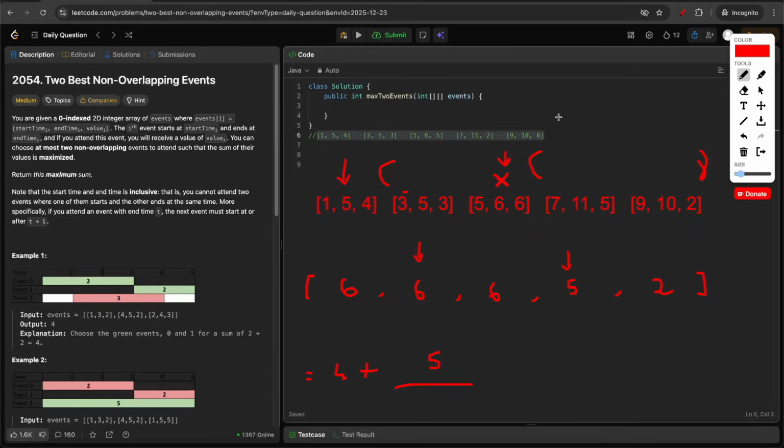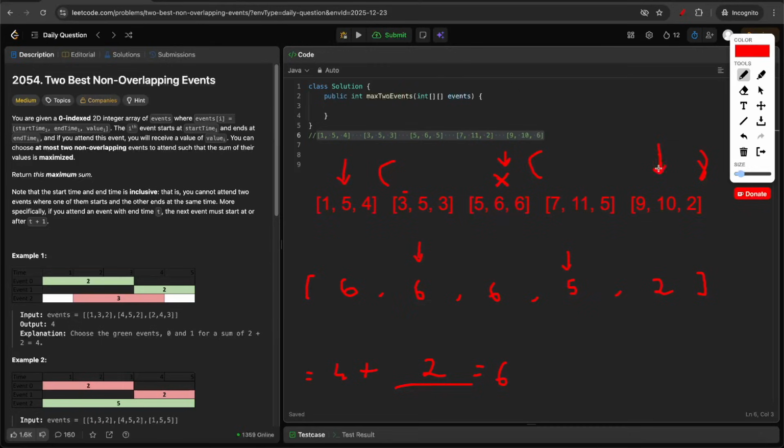Now in this, I'll do the binary search, and suppose I landed here. So here, I'll see that my start value is 9, which is greater than 5. So definitely I can pick this event. So from the suffix array, I'll find my maximum value, which is 2. So I say that 4 plus 2, I get my answer as 6.